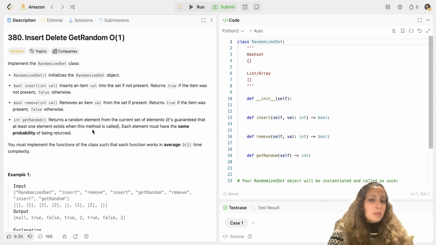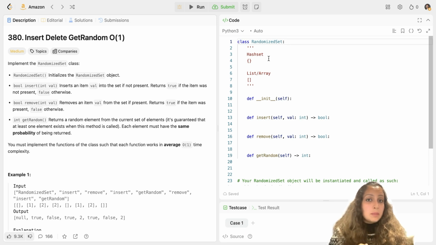But the main complexity here is not implementing these methods. The complexity is implementing them in O(1) time complexity. So let's see how we go about it. As it has been said, we have to implement a randomized set class, and the basic structure has been given here. Let's assume that you have a hash set, in which you will be inserting, removing, or getting random values, because in a set, inserting, removing, or checking if a value is present all take only O(1) time complexity. So that's not an issue there.